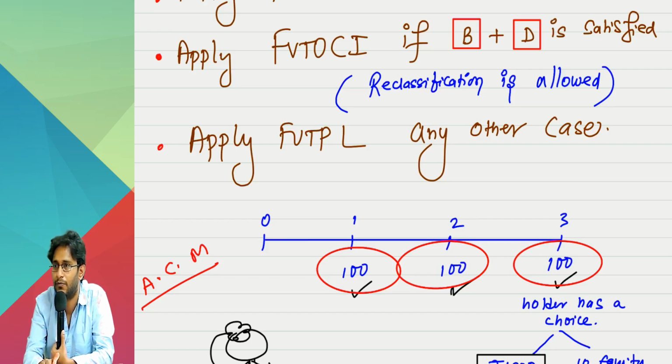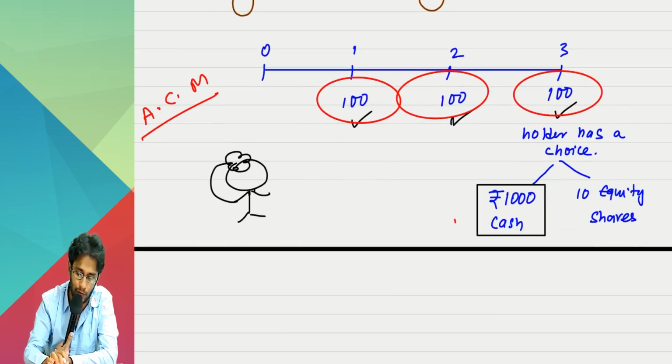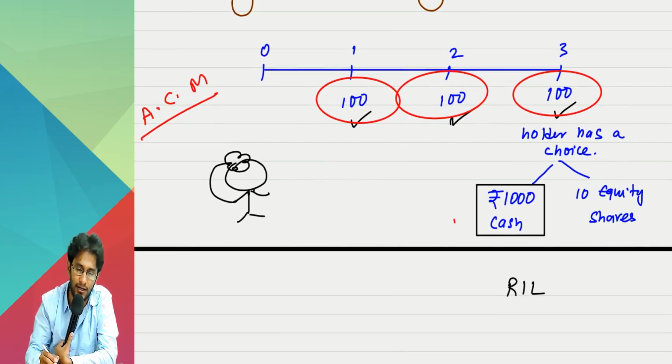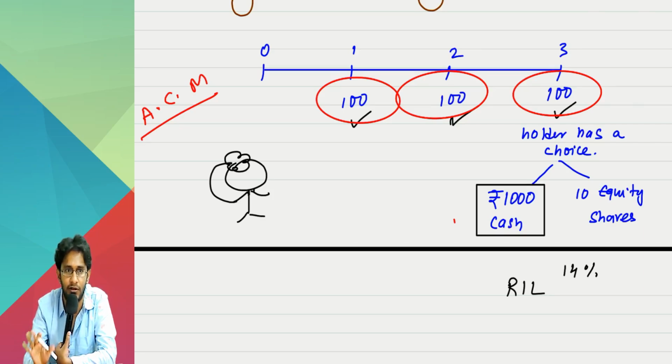There is somebody whom I have introduced to you today only. You don't know him. He is wearing nice formal shirts and all, looking decent. I told you that he is a CA. He is asking money. At what rate will you give? But you don't know him. Little more. Depending on the risk, the return also will change. Now, Reliance Industries, sir, for the risk that Reliance has, they should offer me an interest rate of 14%, ideally, for the risk.